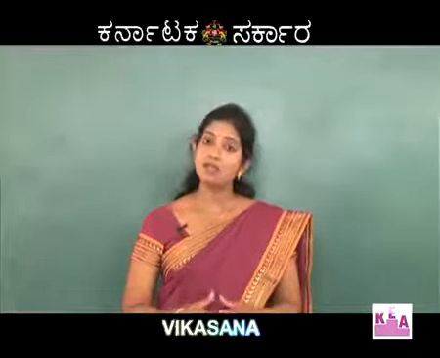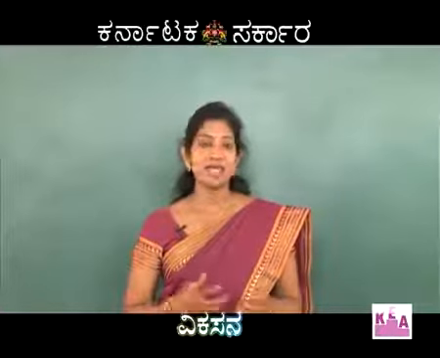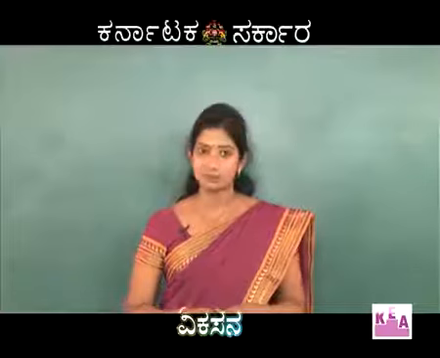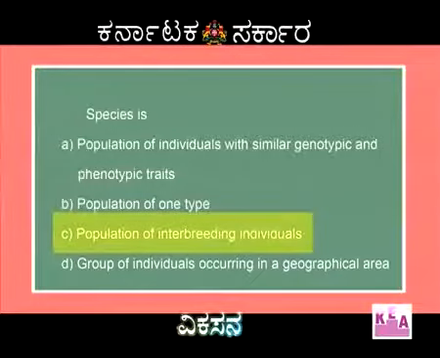We can call the similar organisms species only when they can interbreed, when they can reproduce among themselves. So, here you can see the right option is the third option or option C, population of interbreeding individuals.